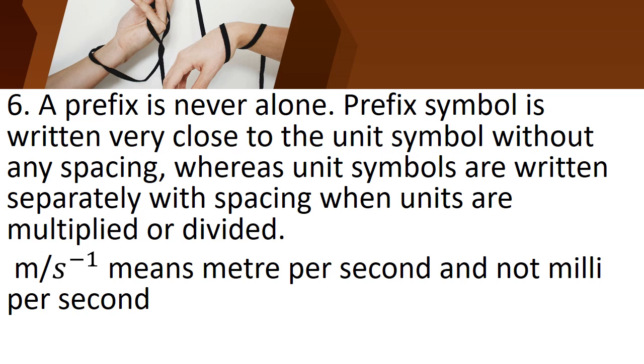And then a prefix symbol is written very close to the unit symbol. You should write the prefix symbol very close to the unit symbol. Kilogram, between K and G there is no spacing. And then various unit symbols are written separately with spacing when units are multiplied or divided. If you are multiplying or dividing the units, we can say it as